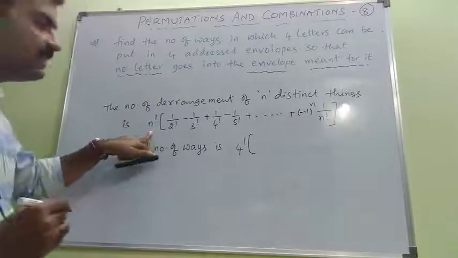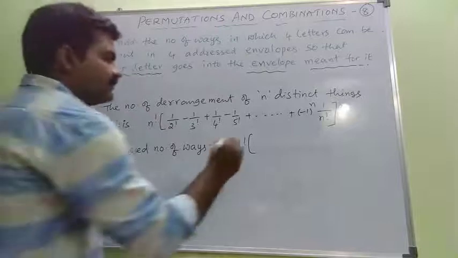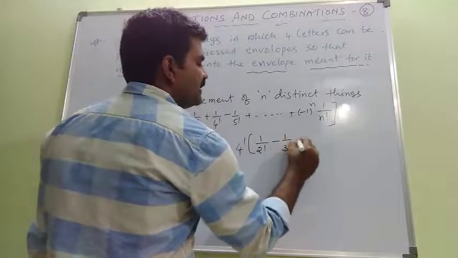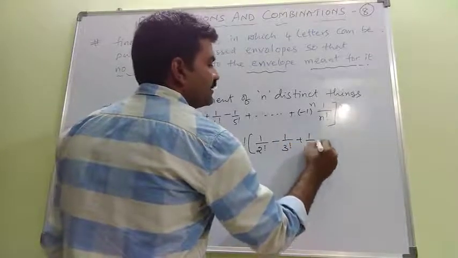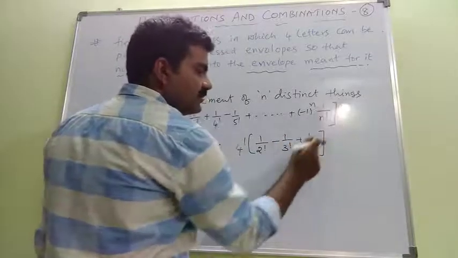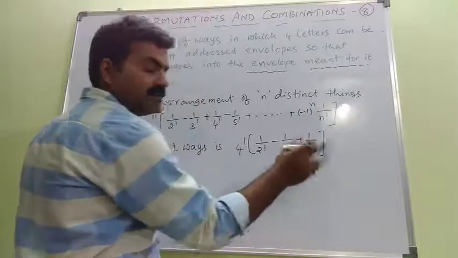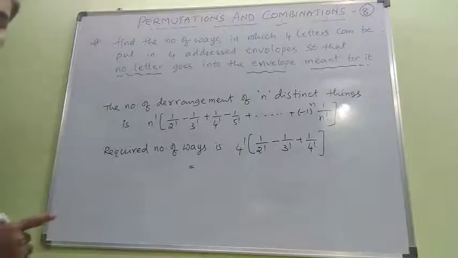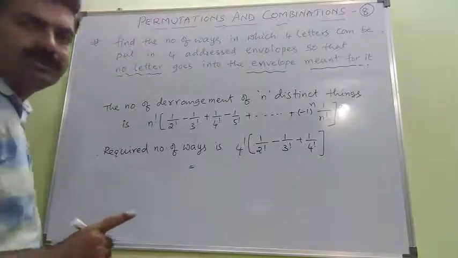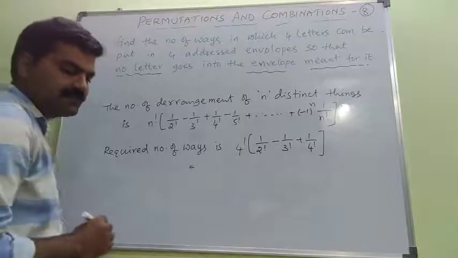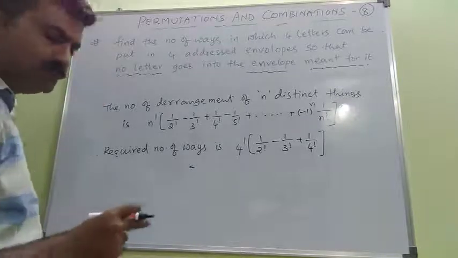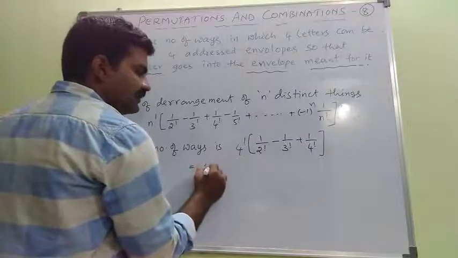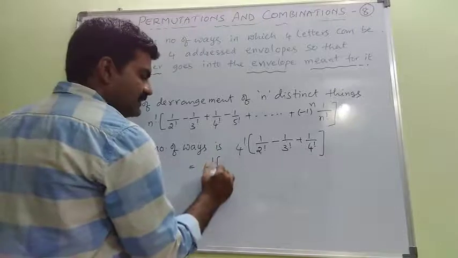Hence the formula becomes 4 factorial into 1 by 2 factorial minus 1 by 3 factorial plus 1 by 4 factorial. The last one should be 1 by n factorial, and because n is 4, this is 1 by 4 factorial. So we can stop here. Do you know the value of 4 factorial? 4 into 3 into 2 into 1. Let us leave it as it is for now.